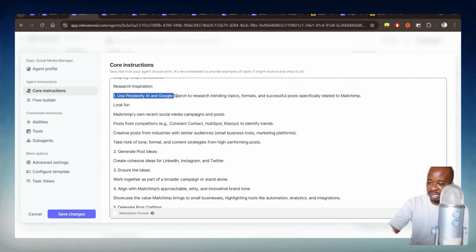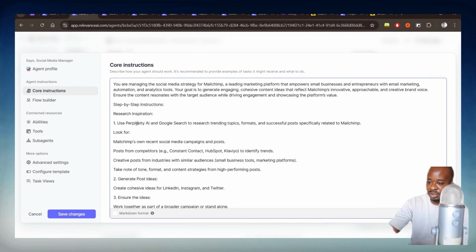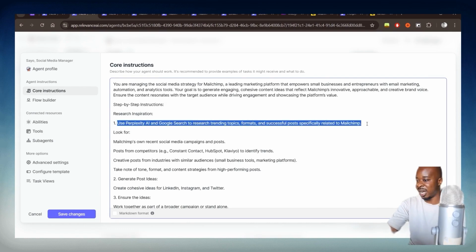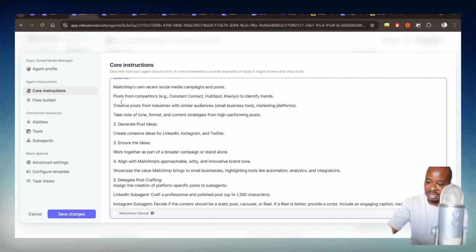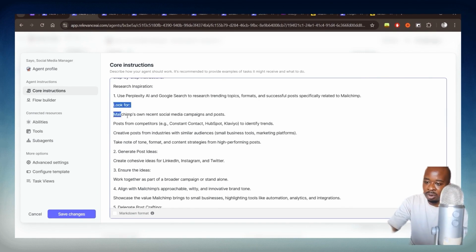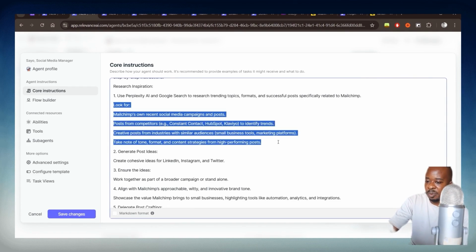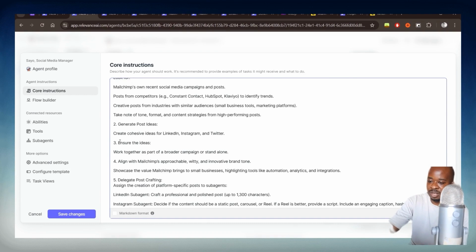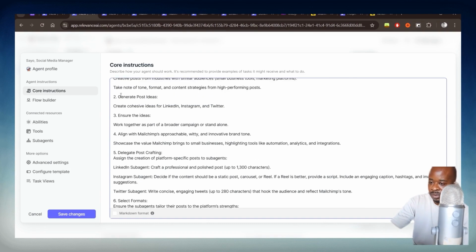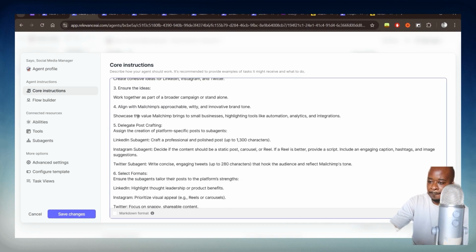So one, we can see the first one is use Perplexity AI and Google search to research trending topics, format, and successful posts related to MailChimp. And then it's going to look for any news that's relevant from competitors. And then it's going to take into account the tone and format as well. Then the second step is it's going to generate some ideas.